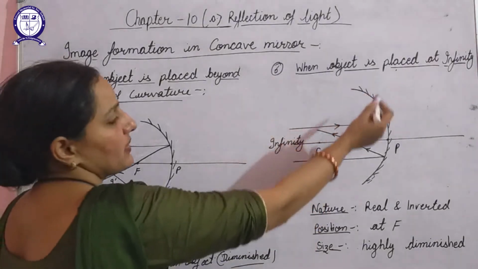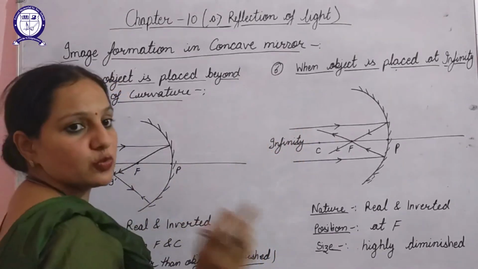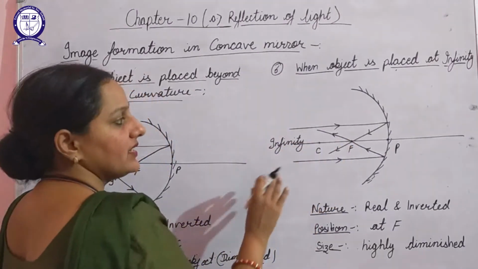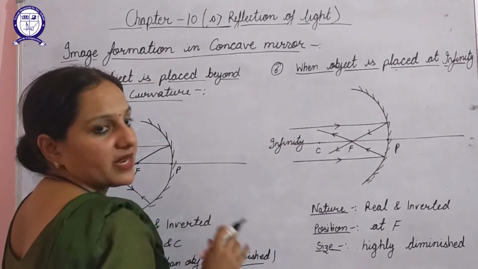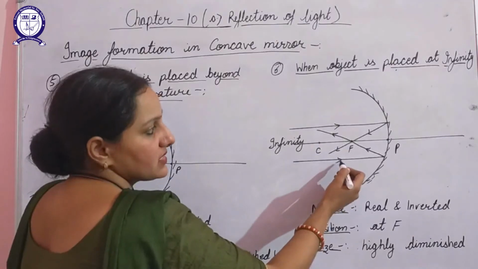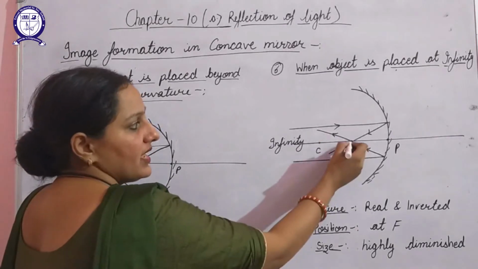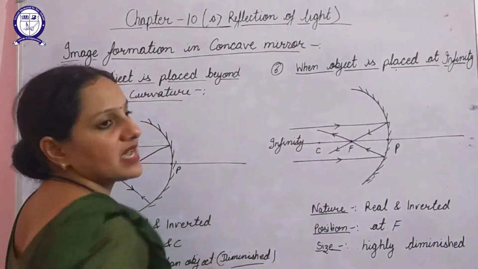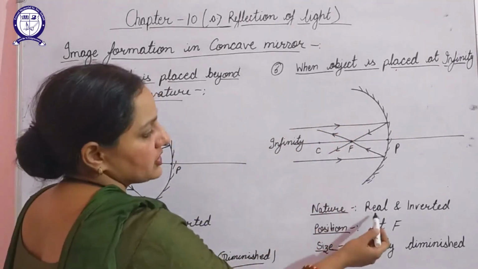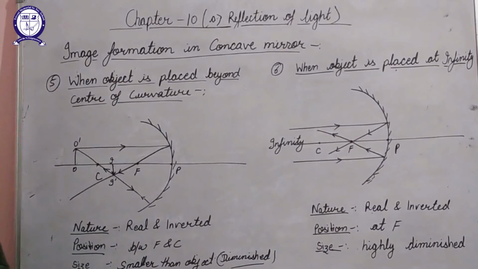Last case, when the object is placed at infinity. As I've already stated, the position of infinity we cannot show, so we will show it with the help of parallel rays of light. These parallel rays of light indicate that they are coming from an object which is kept at infinity. After reflection, as they are parallel to the principal axis, they will meet at the focus. So the image will be formed at the focus. In comparison to the object, the size of the image is highly diminished because we cannot visualize that here in this ray diagram. So the nature is real and inverted. Position will be at the focus and size will be highly diminished.